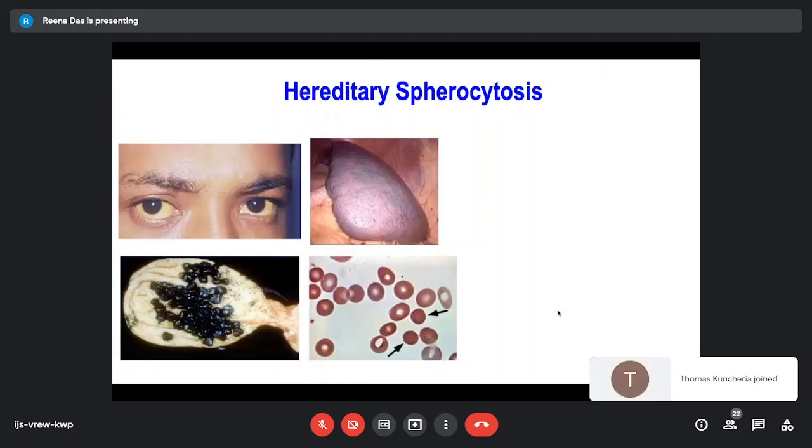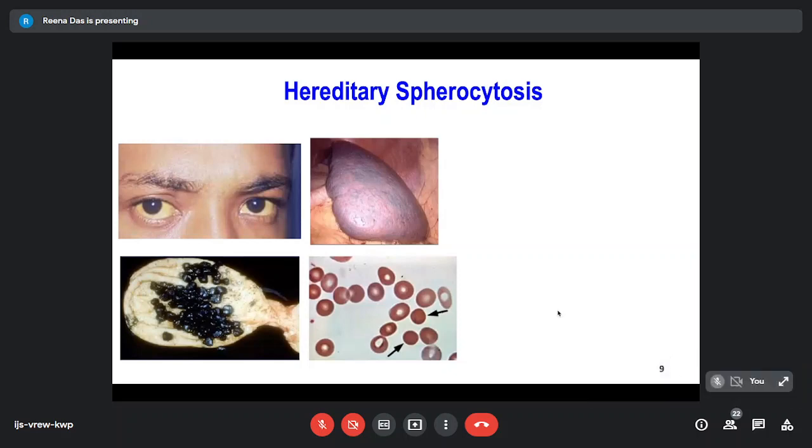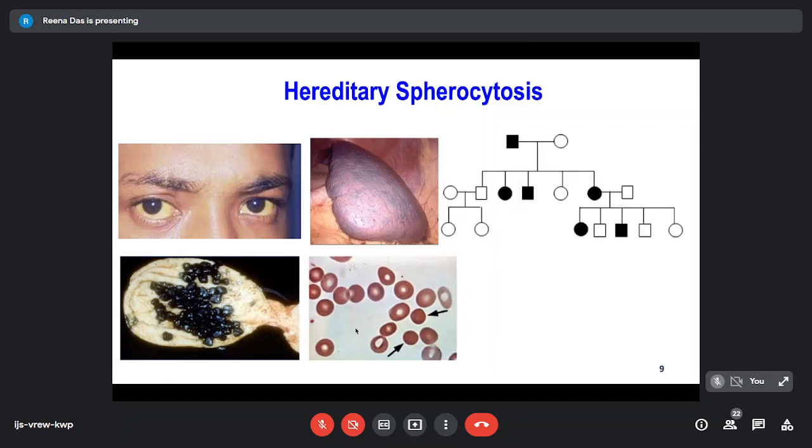So hereditary spherocytosis has a very typical presentation, which is again a kind of non-specific presentation for all hereditary hemolytic anemias. The usual presentation is jaundice and splenomegaly, gallstones of the pigmented type are there, and on the smear we'll be able to see specific spherocytes, microspherocytes. Now, when we look at the family studies, in an autosomal dominant inheritance pattern, we'll see a vertical kind of inheritance here.